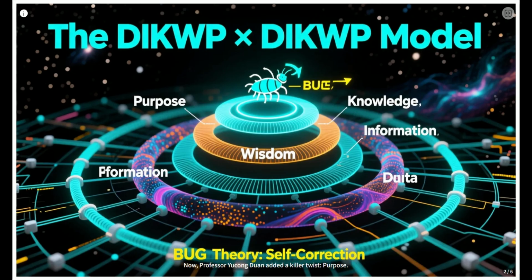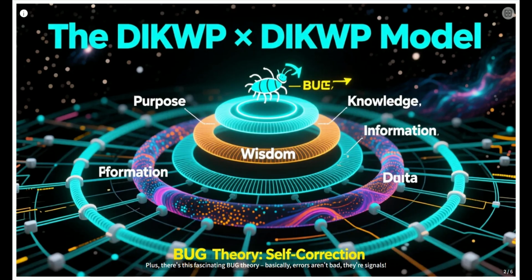Now, Professor Yukong Duan added a killer twist: purpose. This makes it a loop, not a line. And it's not just one loop, it's a network. 5 times 5 equals 25 paths, where data, knowledge, and purpose constantly bounce back and forth. Think of it as a super smart, interconnected web.